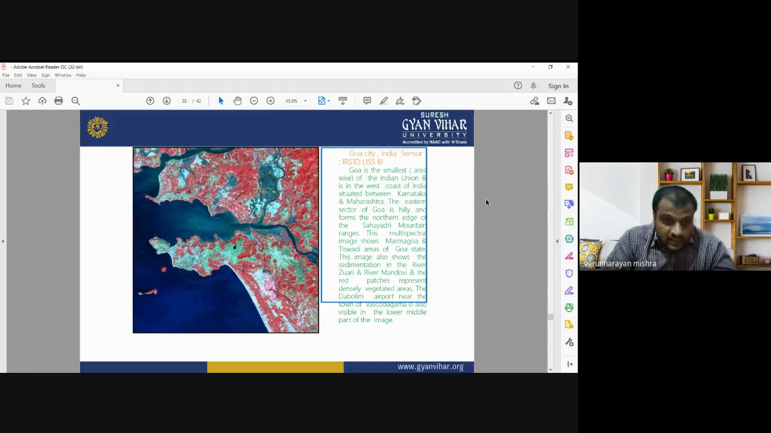This multispectral image is showing the Marmagoa and Tiswadi area of the Goa state. This image also shows the sedimentation in the river Zuari and the river Mandovi. The red patches show the dense vegetated areas, and the Dabolim airport near the town of Vasco da Gama is also visible in the lower middle part of the image. You can use a satellite image for detailed urban planning, detailed urban mapping. It also provides information about the vegetation, agricultural land, water bodies, and other earth surface features.